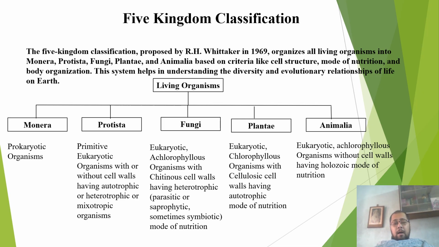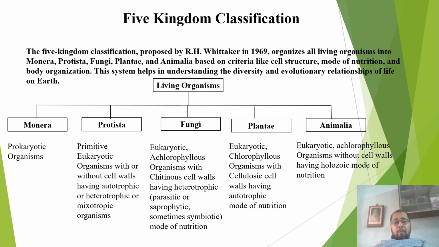Because they have chitinous cell walls, this also separates them from true plants, which are put in the kingdom Plantae, because chitin is nowhere found in plants. Chitin occurs in the exoskeleton of animals, but nowhere in plants is chitin found.